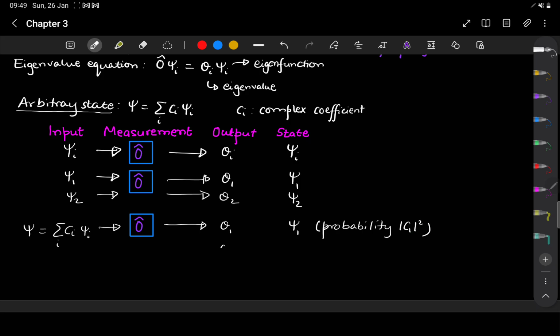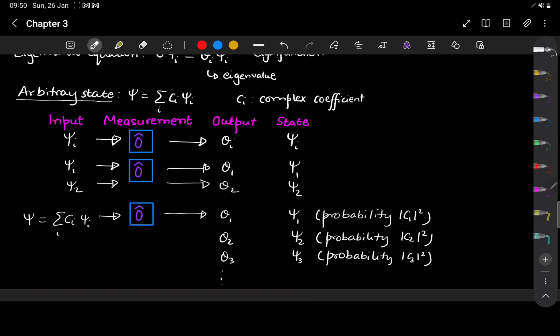Then other times I will get the value O2 and the state will be psi 2. This will be with probability mod C2 squared. Then sometimes I will get O3 with the state psi 3 and probability mod C3 squared. And so on and so forth. And this is what is known as the wave function collapse.